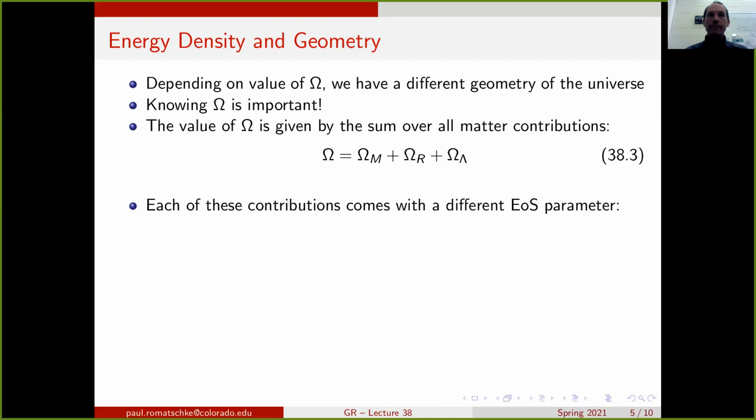Each of these contributions is slightly different in nature in that it corresponds to a different equation of state parameter. So we consider them as different forms of matter, and different forms of matter are distinguished by the respective equation of state parameter. So for matter, we have W is 0, if we, for instance, say that it's essentially dust, which is pressureless. For the radiation, we have something that is close to an ideal gas law. So for the energy density 3 times the pressure, that would mean that W is 1/3. And finally, for the cosmological constant, for vacuum energy, we would have a case where W is equal to -1.